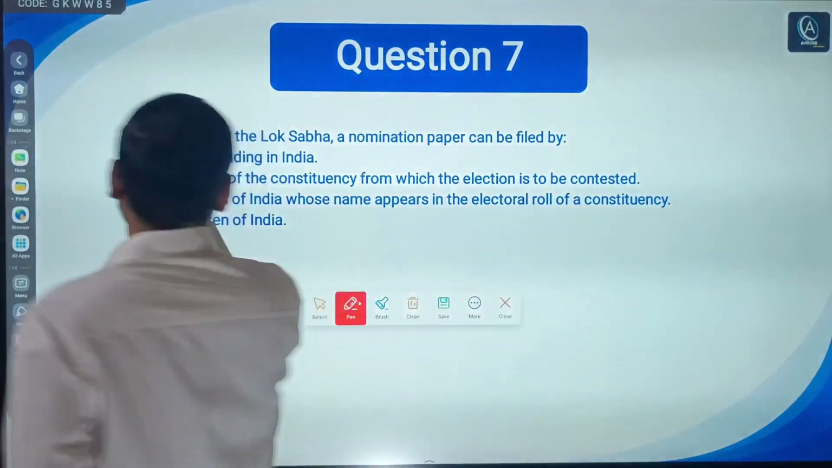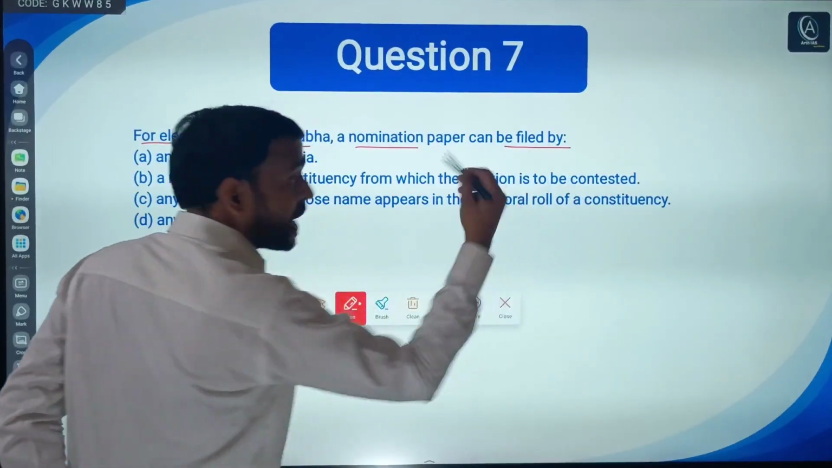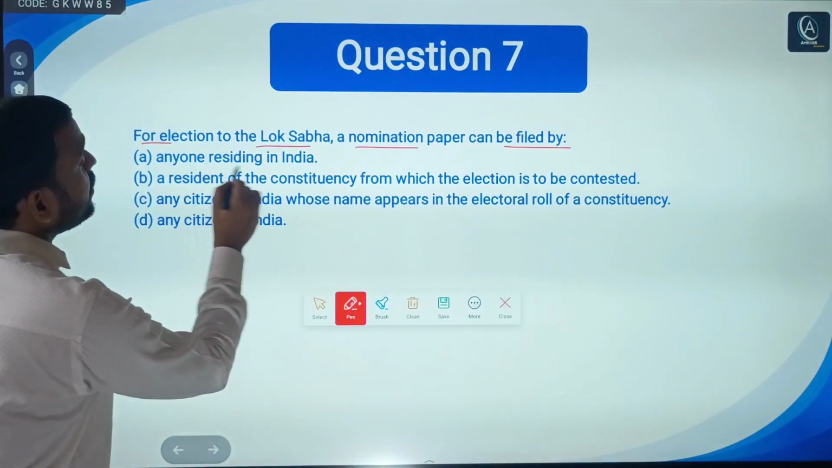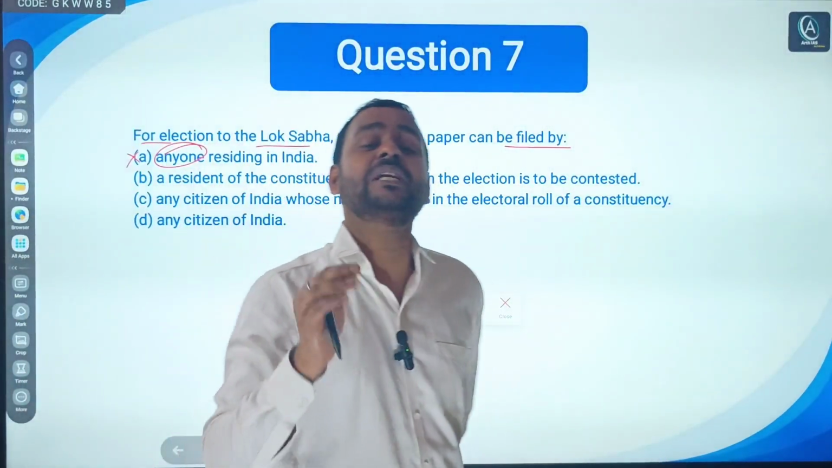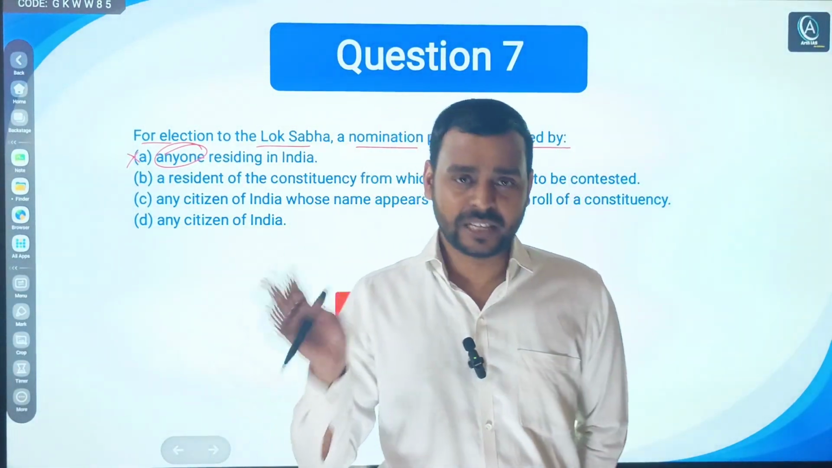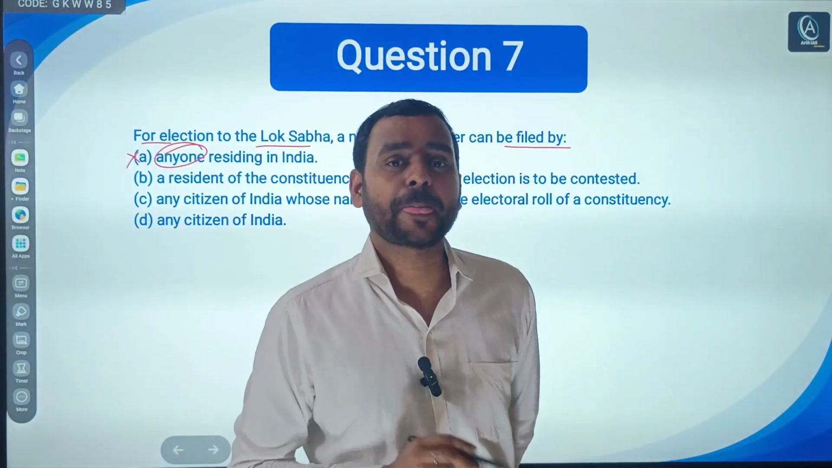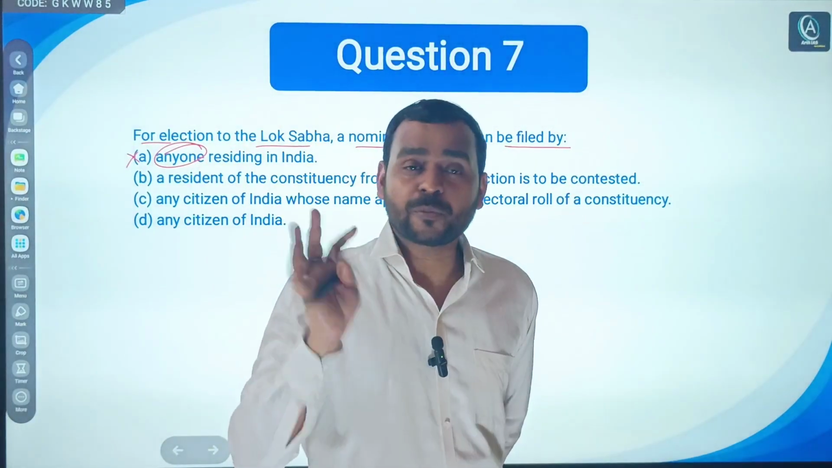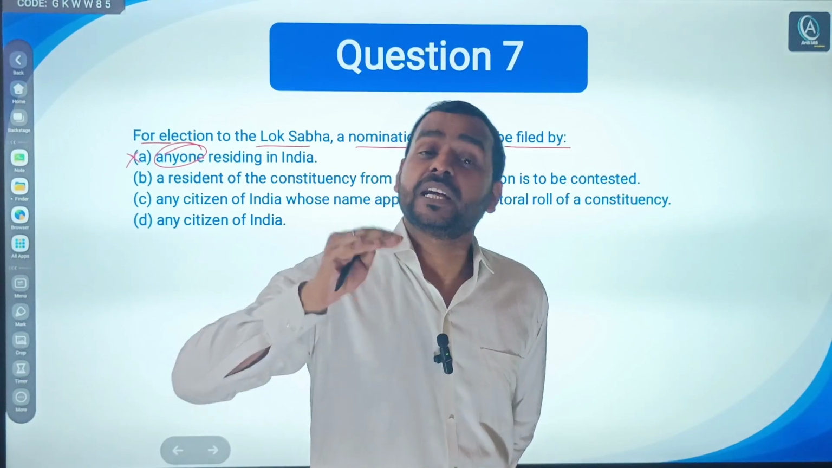So first it says, for election to the Lok Sabha, a nomination paper can be filed by, simple, who can file nomination for Lok Sabha? First, anyone residing in India. Means, for example, a foreigner has come to India and is residing here for a few months. Is it possible for him or her to file a nomination paper for the Lok Sabha election? No. There are some questions where even if you are not aware, by applying your mind, you can answer the question.